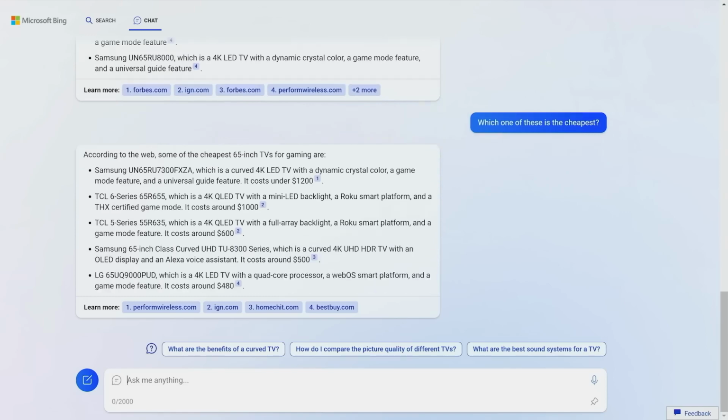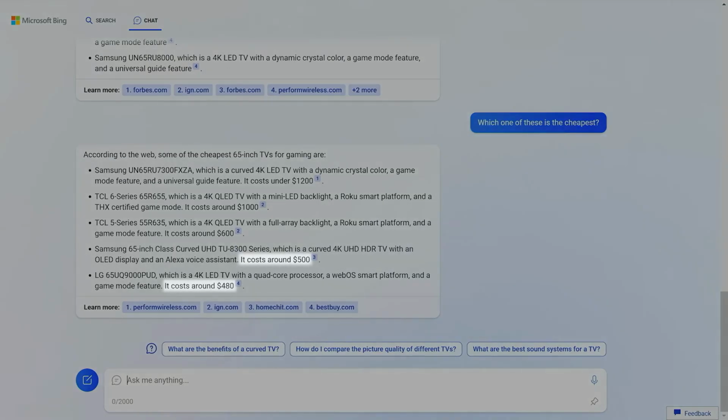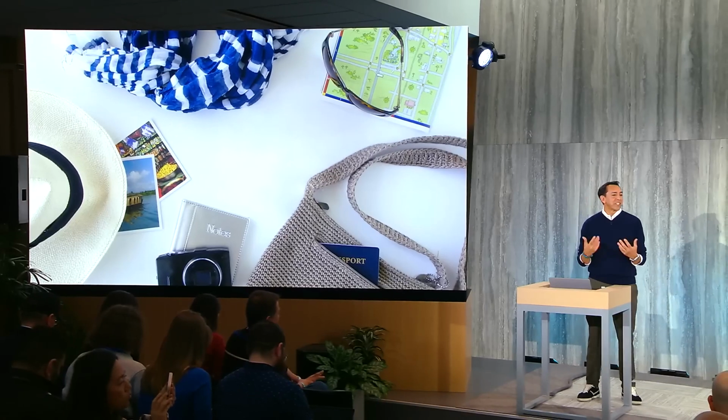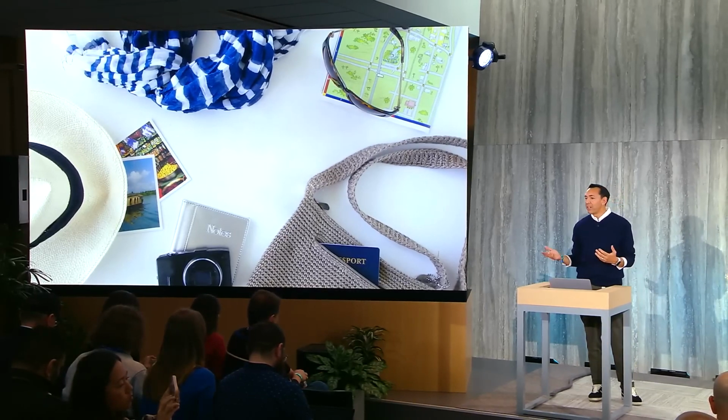So easy. You just talk to it, and you can refine your shopping experience. And again, we find the prices here. I didn't know you could get a flat screen for under $500, but that's a good deal there on Bing if you're looking for a TV. All right, so we think that's going to make shopping easier.